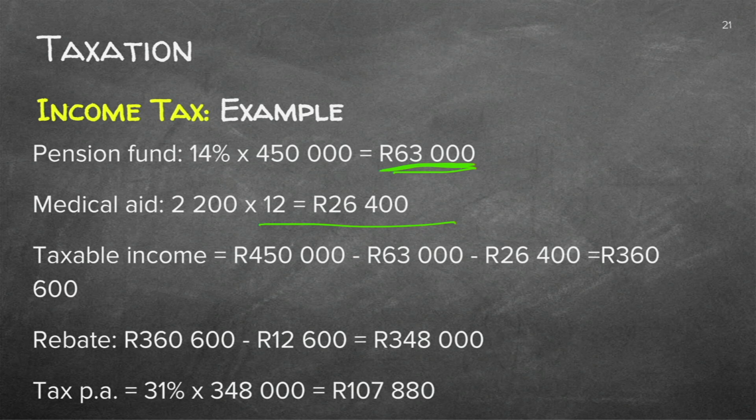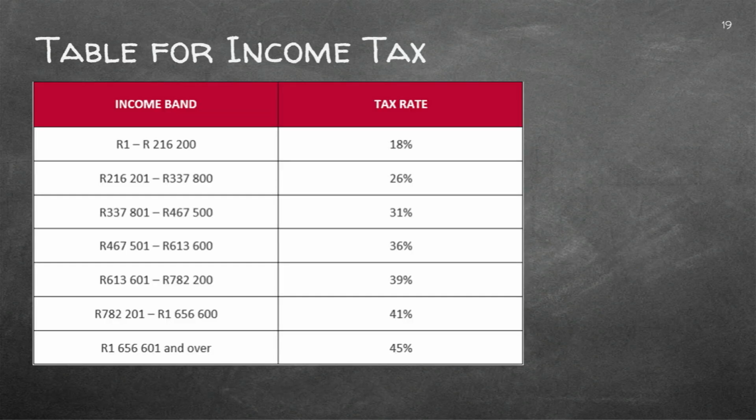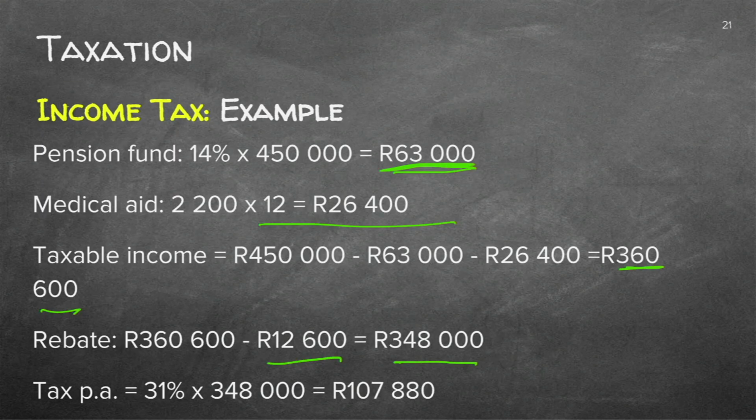The taxable income will now be these amounts deducted from 450,000, and you end up with 360,600. But he's also having a rebate of 12,600, so that must also be deducted. So we end up with 348,000. Let's look at the table. Here is 348,000. So he's going to pay 31% tax. And there it is, 31% of 348,000.